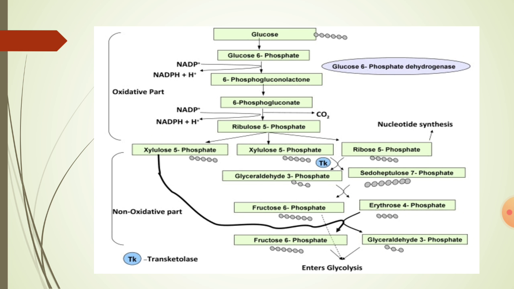So here, if you observe, in the oxidation phase, we have seen two different reactions. The two reactions are called oxidation reactions, where 12 NADPH2 molecules are formed. The first enzyme is dehydrogenase, and the second enzyme is actually a combination of two enzymes, decarboxylase and dehydrogenase.